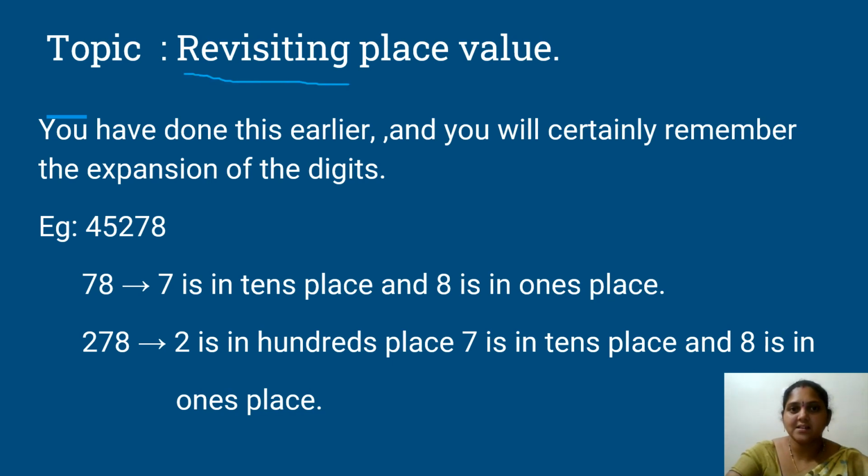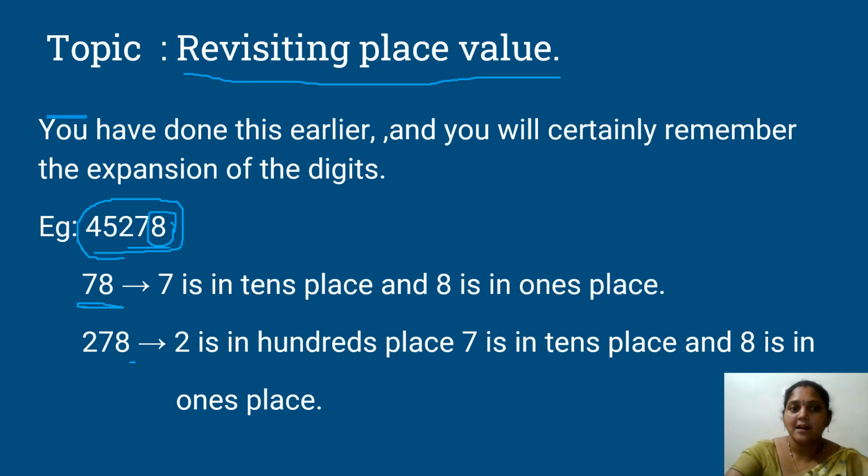Now we'll be revisiting place value. Revisiting place value means we'll just revise our place values. In earlier classes we have done this already, and you will certainly remember the expansion of the digits. I have taken one example here, that is 45,278. What is in our ones place? In ones place we have 8. So no need of checking that. Now I am taking the last two digits, that is 78. 7 is in tens place value and 8 is in ones place value.